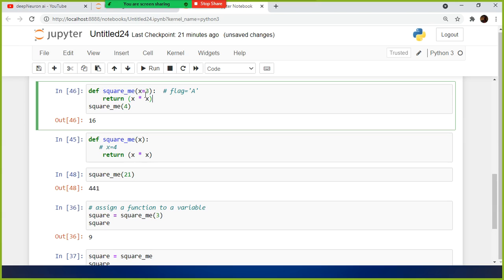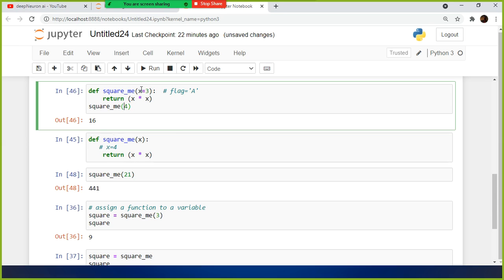They will give you a question like this: if I give it like this, what is the output? Up to this people will understand, but if I pass a different value, they'll get stuck. Is this 16 or is this 9? One option is 9, another is 16, and so on.